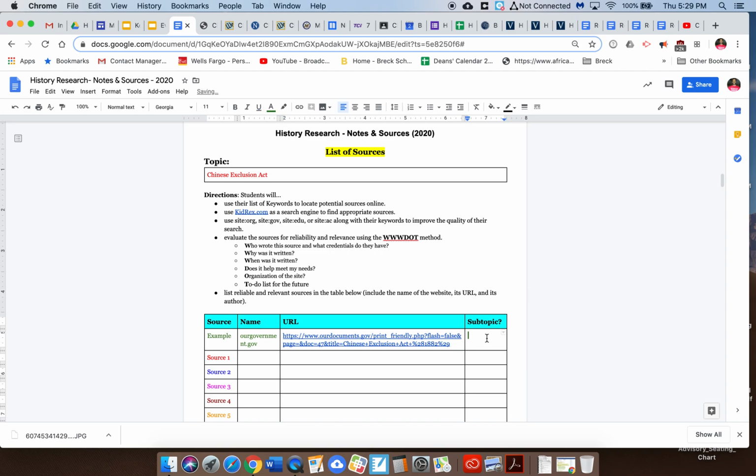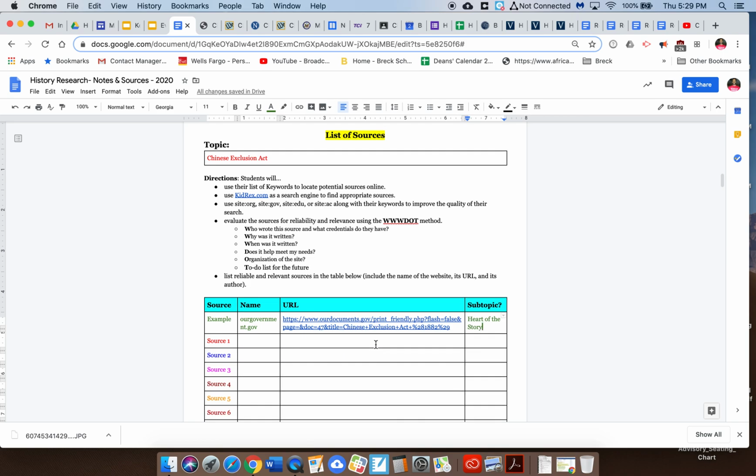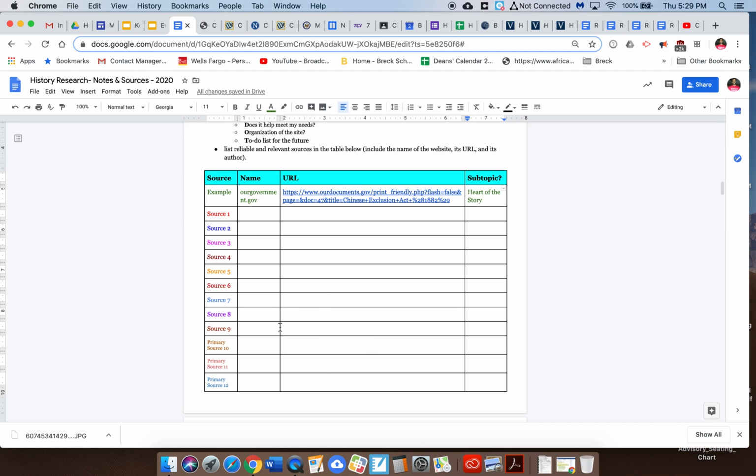And then the subtopic I'm dealing with is heart of the story. This isn't my background buildup or short-term, long-term impact. This is the event itself. So I'd fill that in, and you can see that by the end of this, by the time you get to 9, you're going to have more than likely 9 secondary sources. Then we'll start getting into those primary sources. Your job is for heart of the story, finish these first 3. You're just looking for 3 sources on the heart of the story. And this will be left up here to help guide you for what you need to place in there.